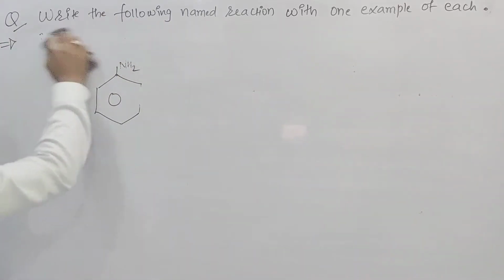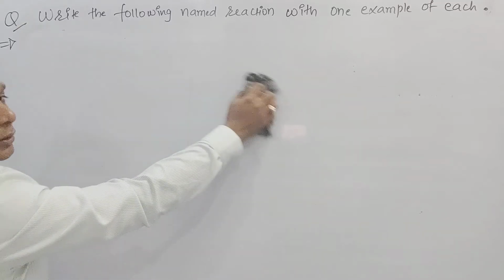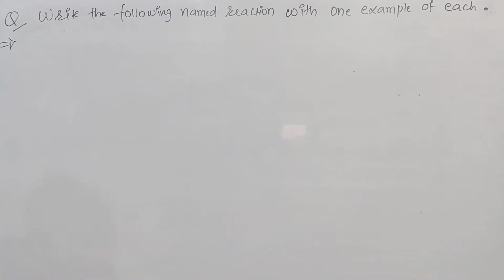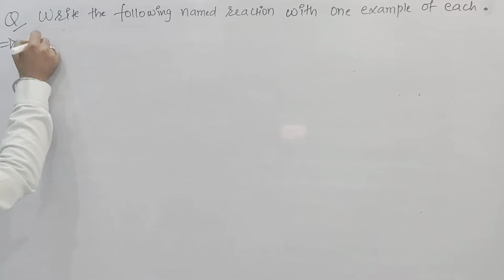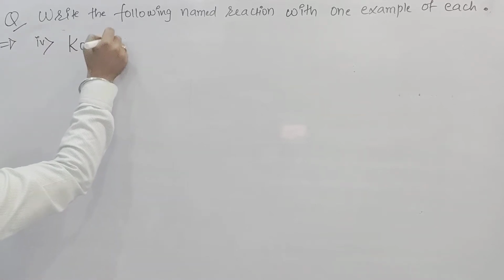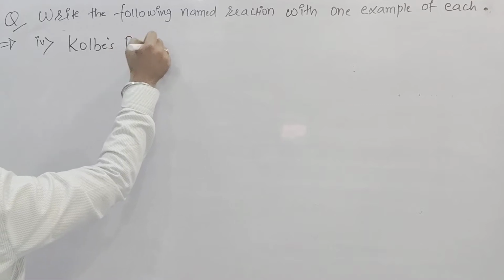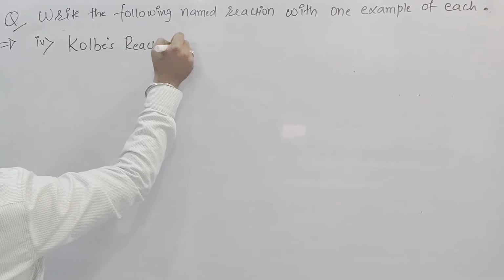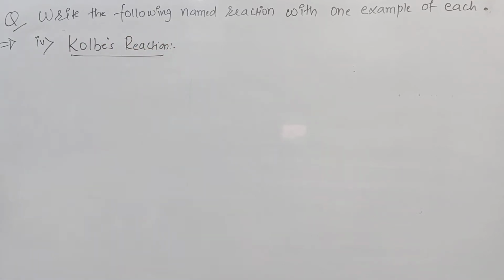In the Kolbe reaction, what are we going to prepare? Okay, I will discuss with you. The fourth one, the last one, is called the Kolbe reaction. With the help of this reaction, we are going to prepare salicylic acid, and that can be obtained from sodium phenoxide.